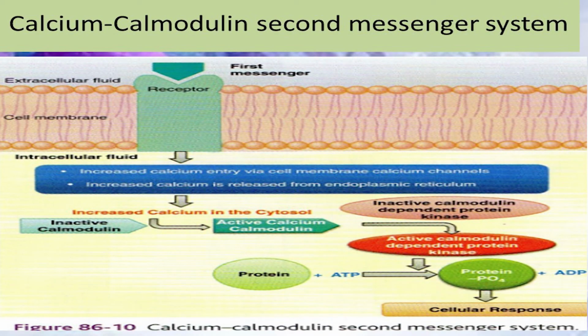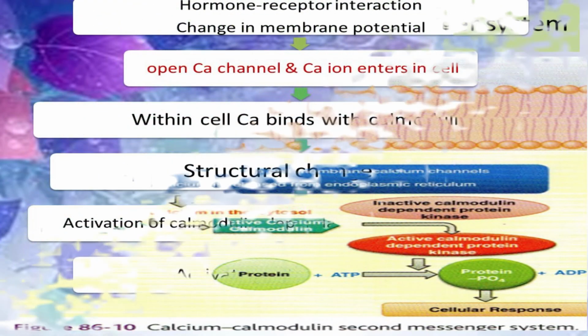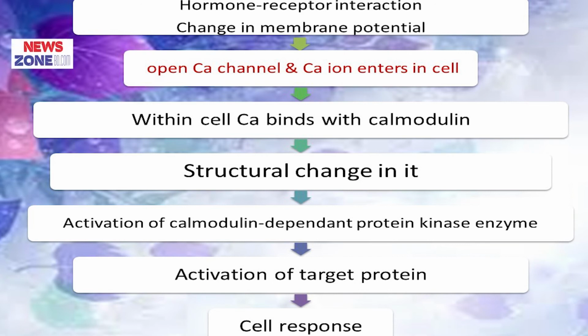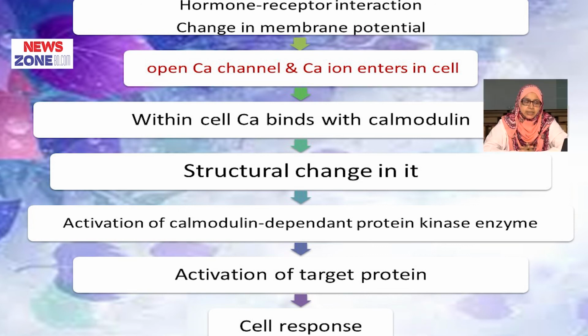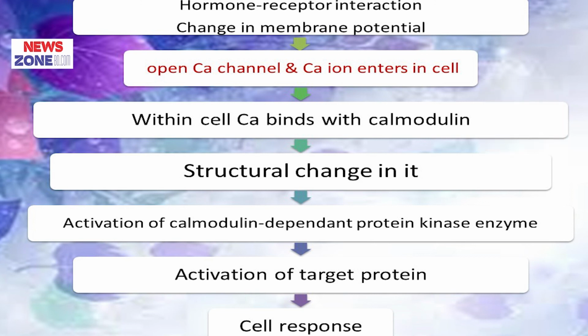Calcium calmodulin second messenger system. In this system, first the hormone binds to the receptor, forming a hormone receptor complex, and then this causes opening of the calcium channel, or calcium entry into the cell. Within the cell, calcium binds to calmodulin and a structural change of it occurs, and this causes activation of the calcium calmodulin dependent protein kinase enzyme, and then activation of the target protein, and then a cellular response occurs. In this way, second messengers act.